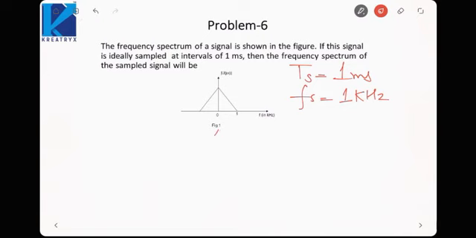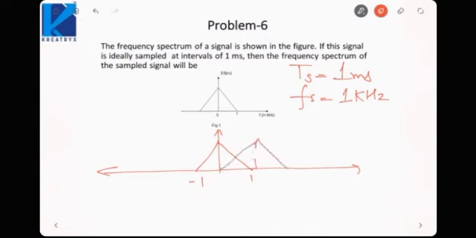So after sampling, I know what happens is the spectrum is repeated at fs. This is 1, minus 1. So the next spectrum would start from like this. Next would start from like this. Since here fs is less than 2 fm, there is aliasing. This is aliasing here. So to find the net